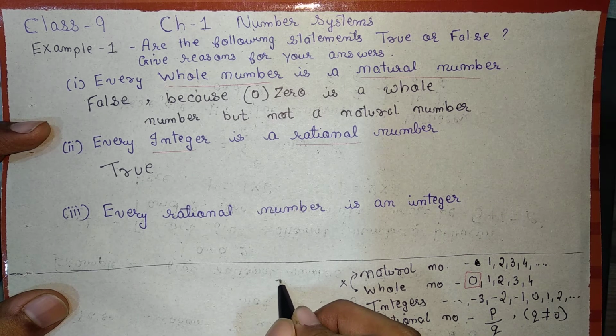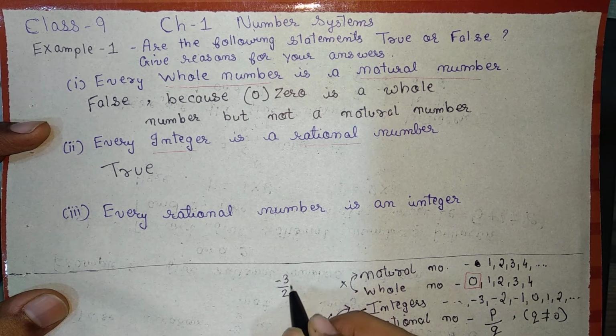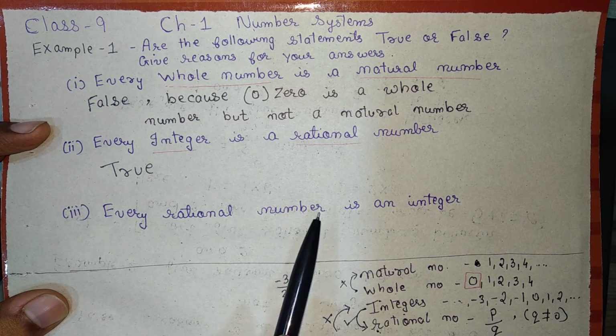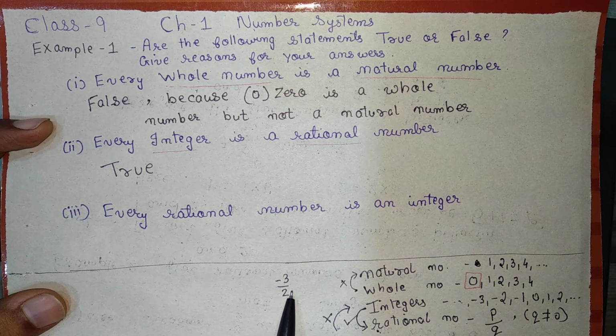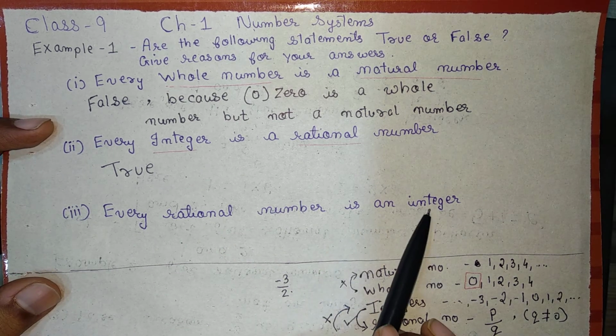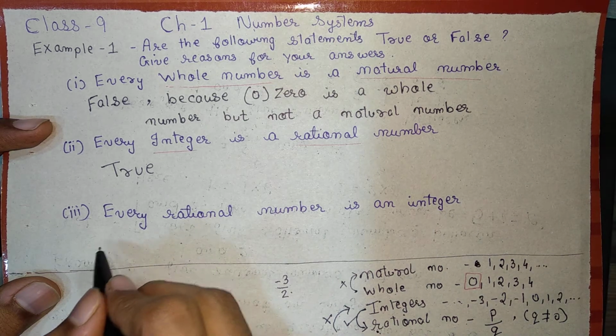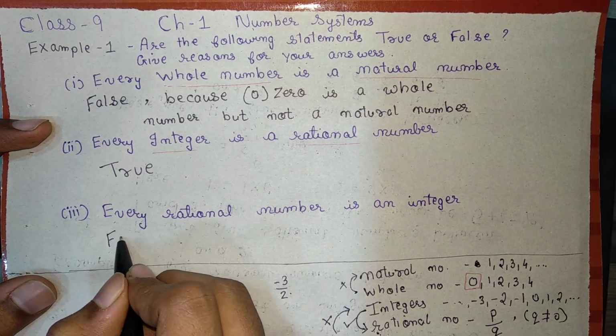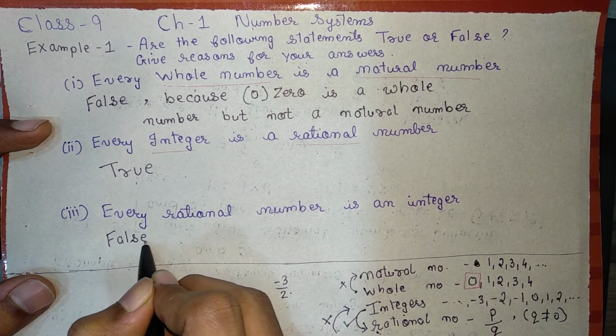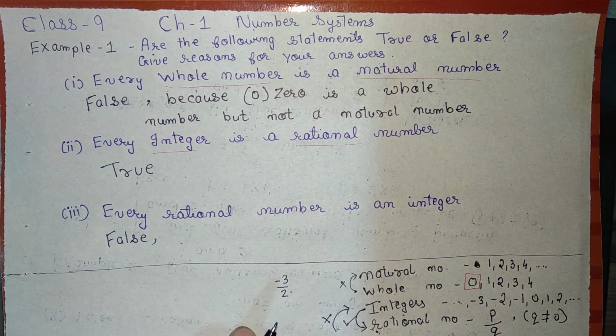Because, let us say, minus 3 upon 2. Minus 3 upon 2 is a rational number because it satisfies the p upon q condition, but it is not an integer. Therefore, this statement stands incorrect. That means it is false.